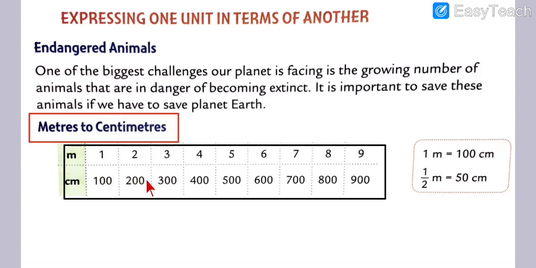So now I am explaining you, 100 centimeter, so 1 meter. 200 centimeter, so it's 2 meter. 300 centimeter, it's 3 meter. 400 centimeter, it's 4 meter. 500 centimeter, so 5 meter. 600 centimeter, so 6 meter. 700 centimeter, 7 meter. 800 centimeter, 8 meter. 900 centimeter, 9 meter. Got my points, my dear students? I hope you all understood better.